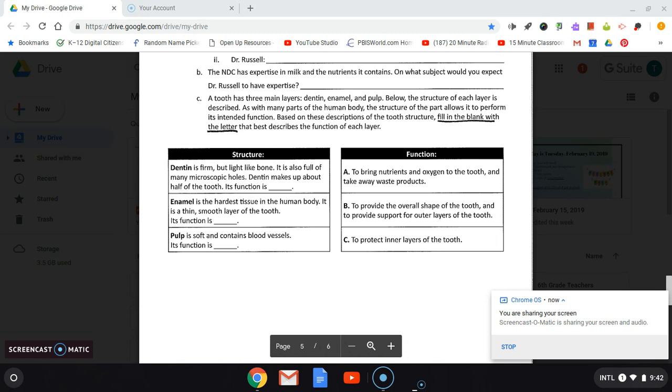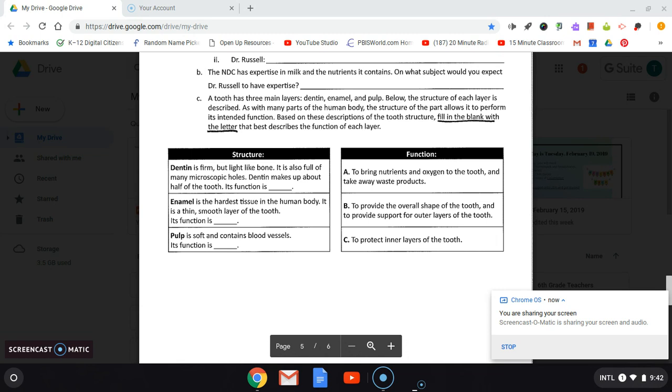Okay, structure 1 is the dentin. It's firm but light like bone. It is also full of many microscopic holes. Dentin makes up about half of the tooth. Its function is A, to bring nutrients and oxygen to the tooth and take away waste products. B, to provide the overall shape of the tooth and to provide support for outer layers of the tooth. Or C, to protect inner layers of the tooth.